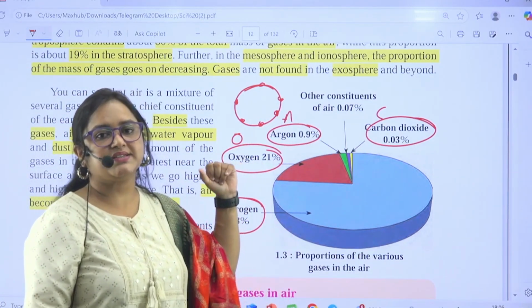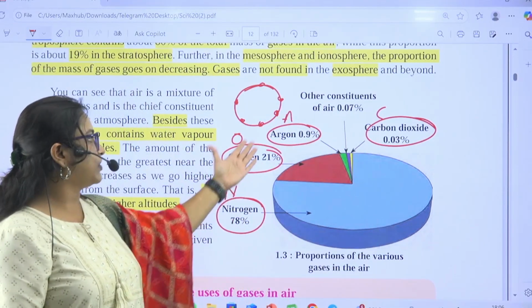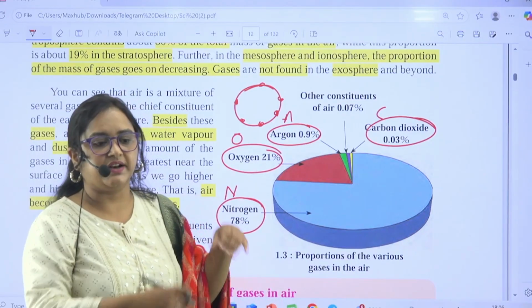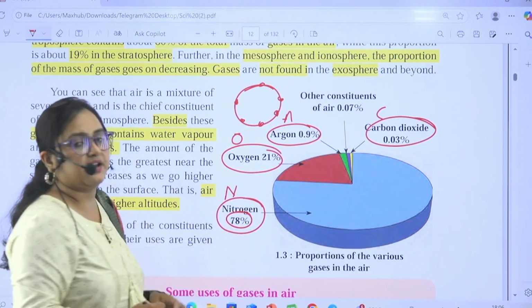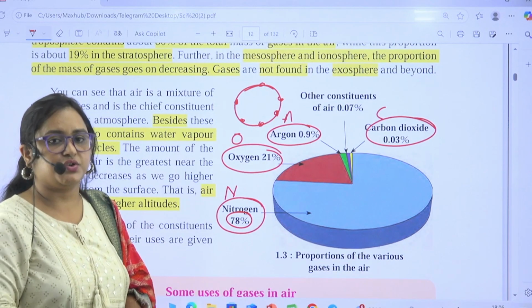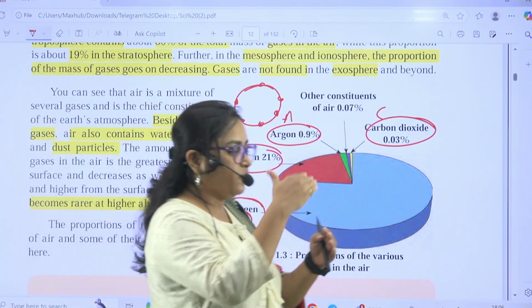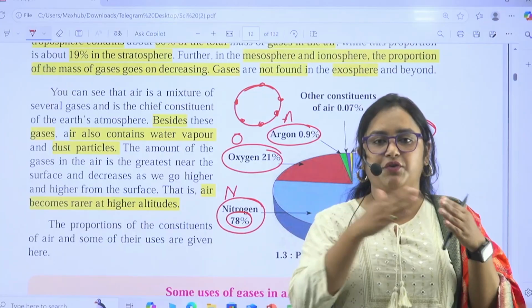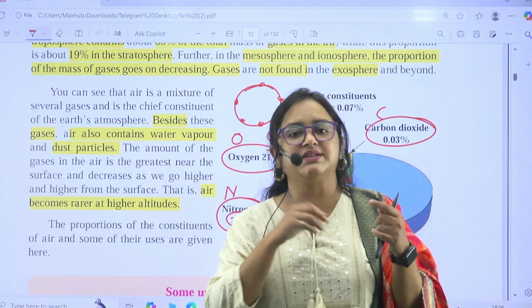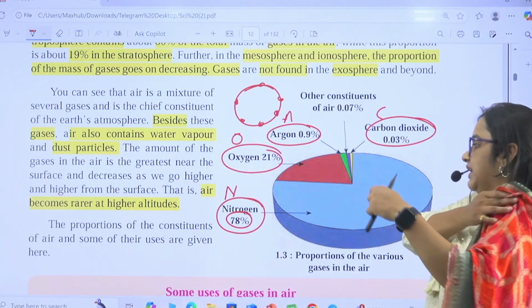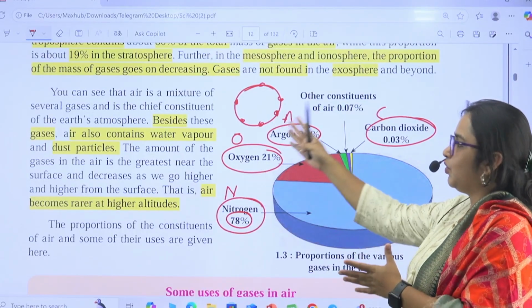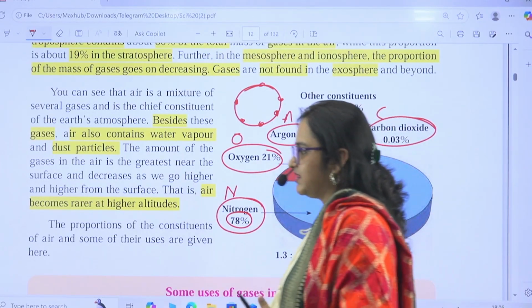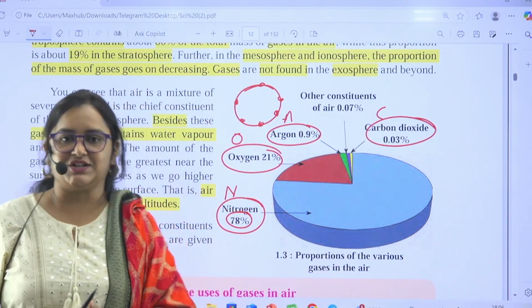NOAC, no AC. Now they are not going to ask you actual percentages. They are just going to ask you the correct chronology from ascending to descending or descending to ascending. So if they ask you from descending, then our answer is NOAC. That is, there was no AC in that examination hall.